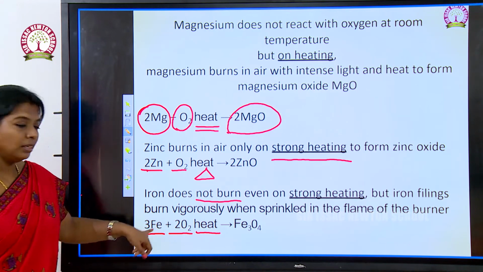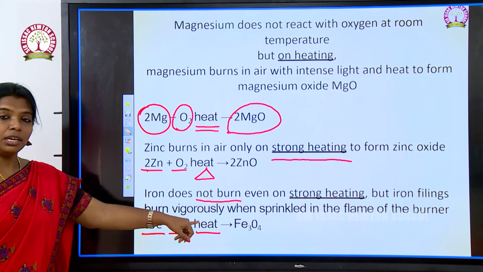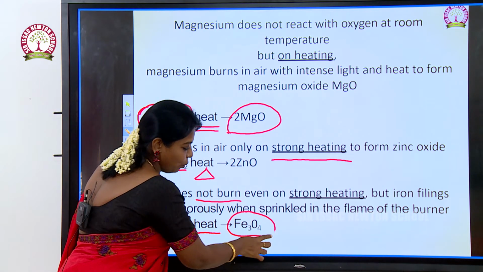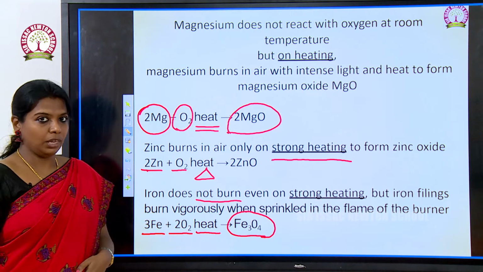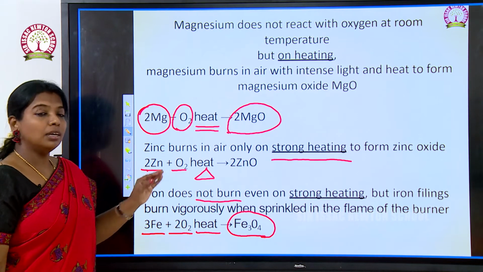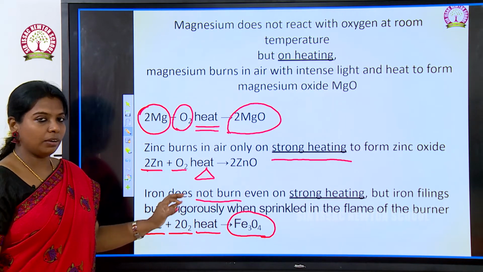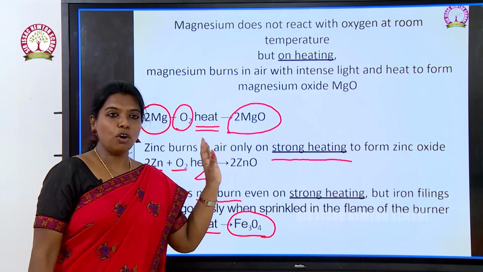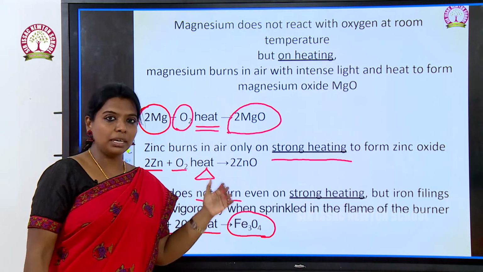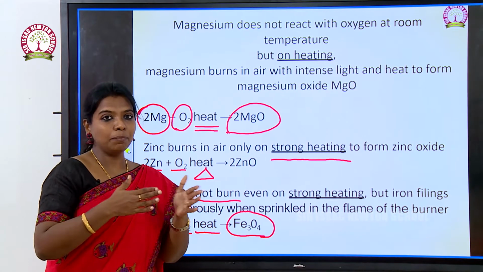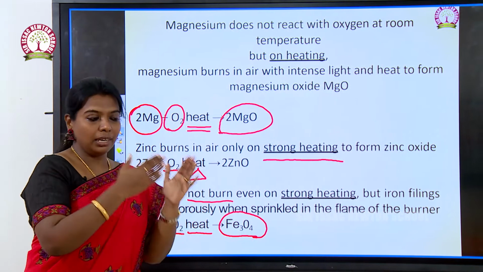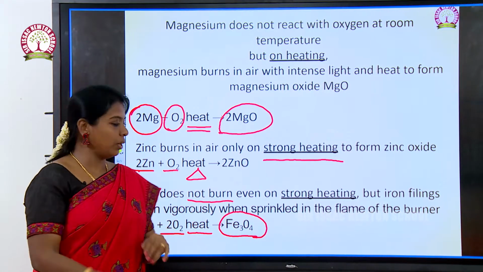So iron, in the presence of oxygen, needs heat to form iron oxide. The formula of iron is Fe. Okay, ferrous. The chemical name of iron is ferrous. So far we have seen about the reactions of oxygen with the metals, and it has some differences. Not all the metals react directly with oxygen, and each metal differs in its own way.